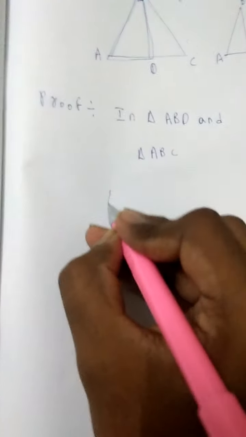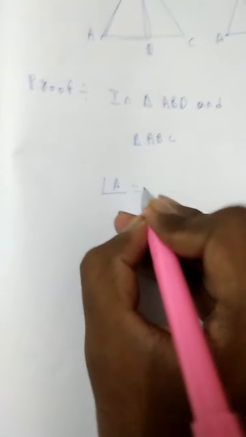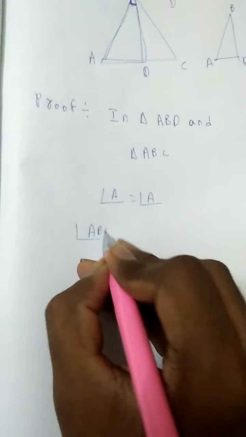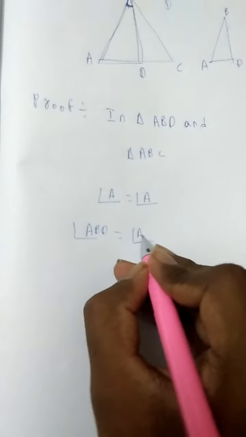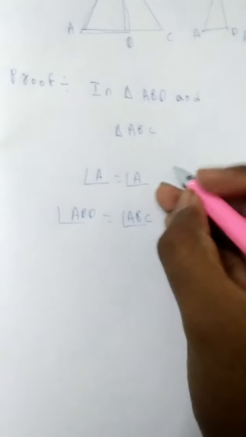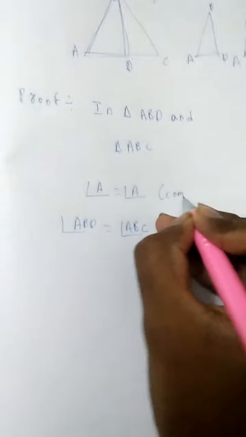angle A is equal to angle A. Here angle ABD is equal to angle ABC, it is a common angle here.